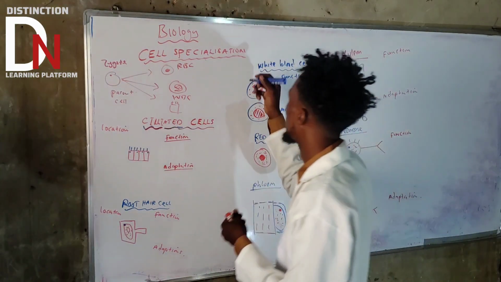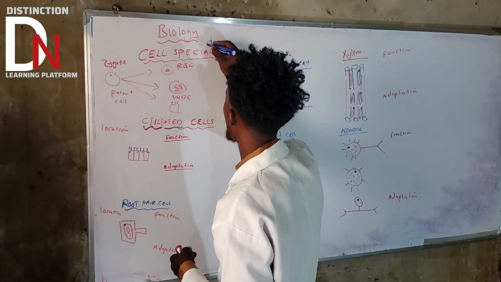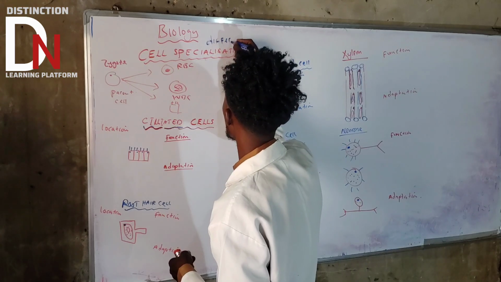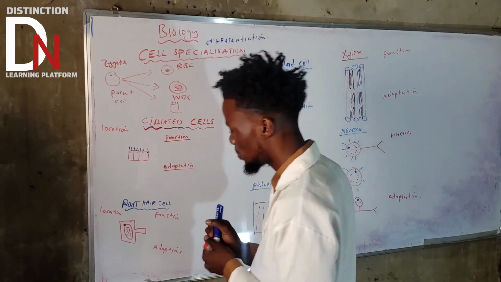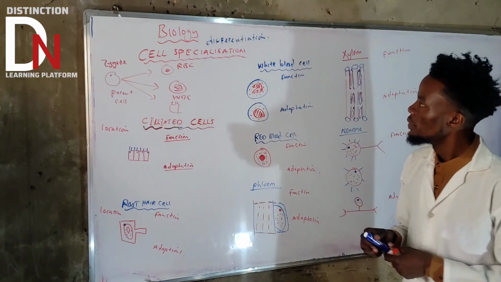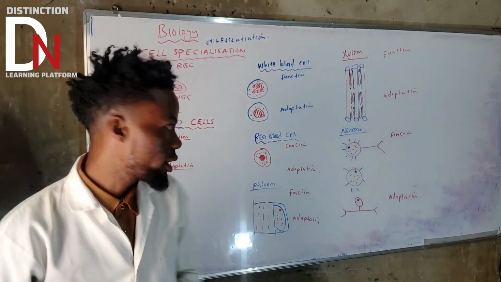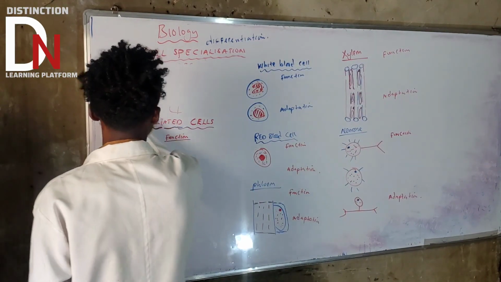So the other term that we can use is differentiation. This is the other term that you can use for cell specialization. Let's put a definition for that.